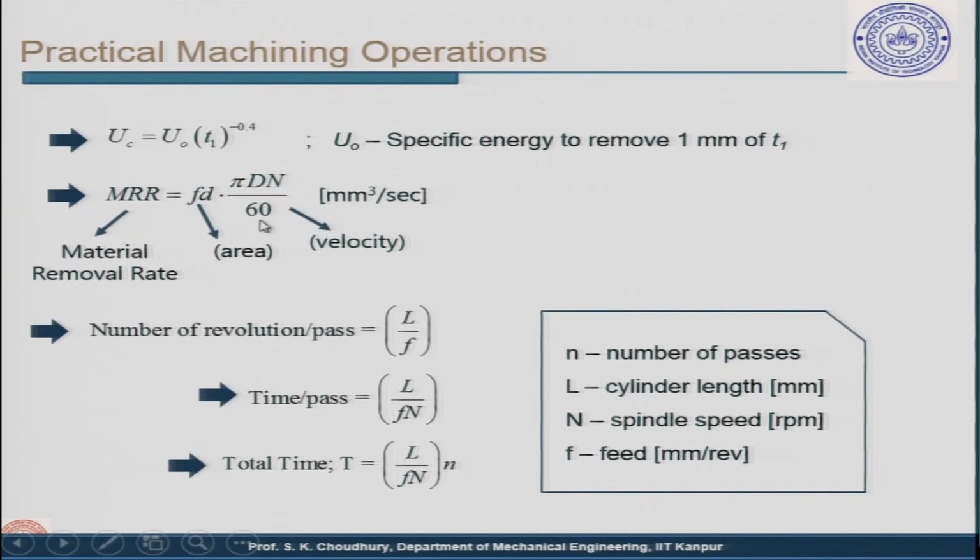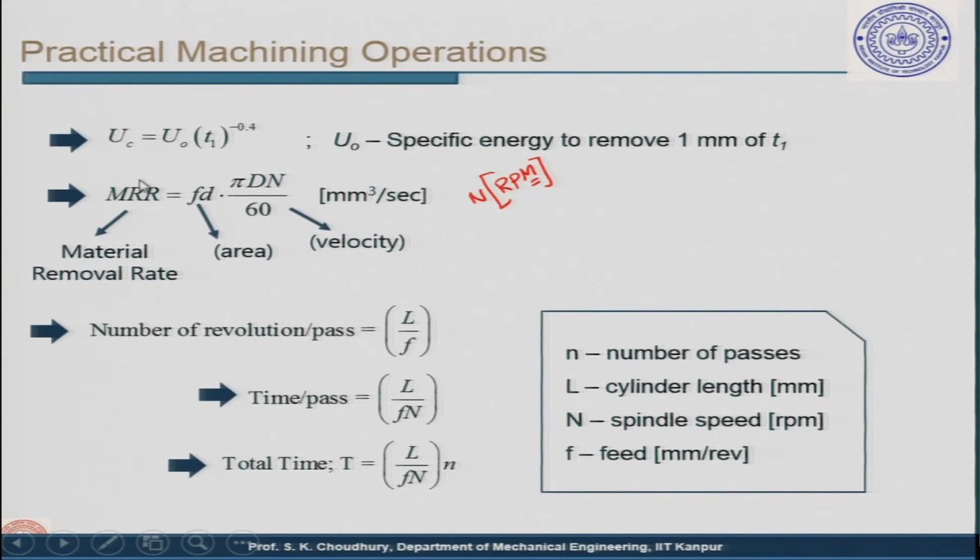So, from minute to second we are converting. This will be millimeter cube per second, as d is in millimeter.